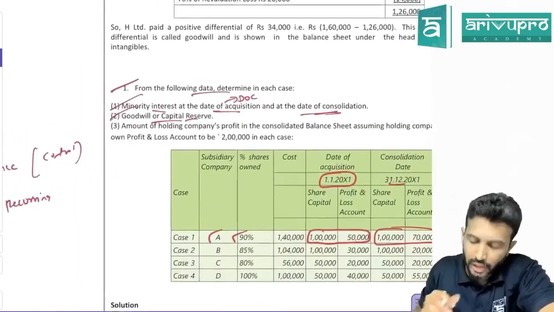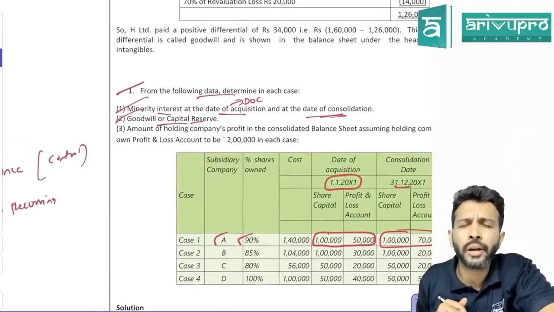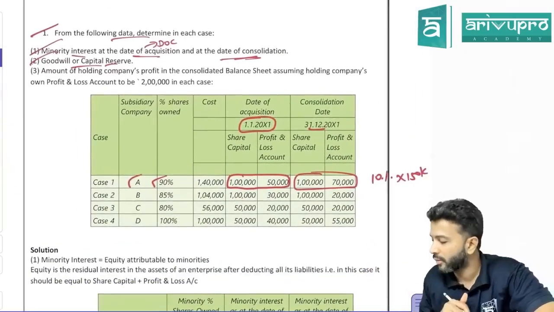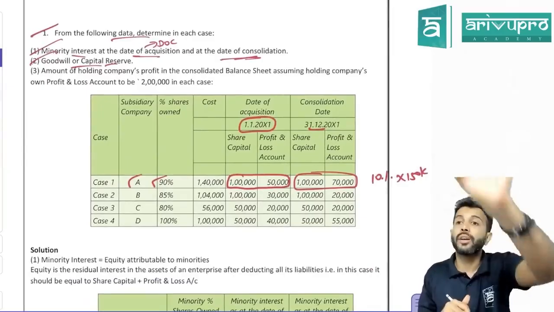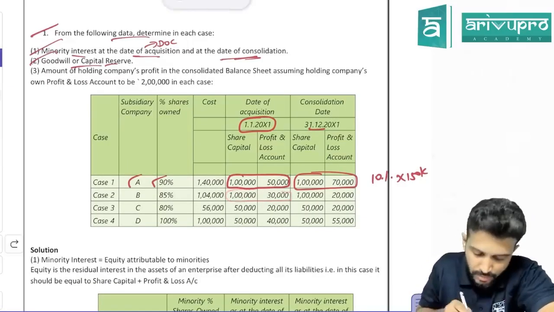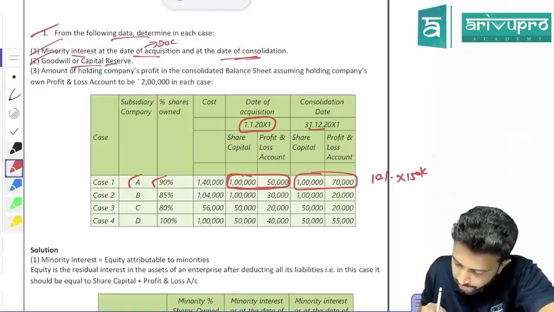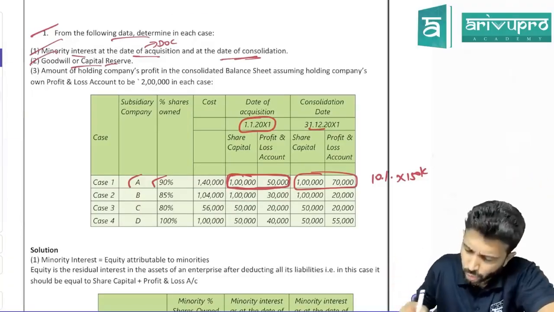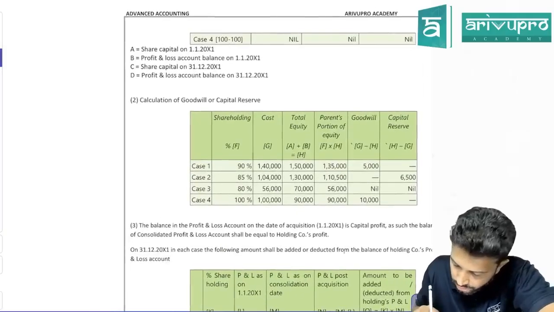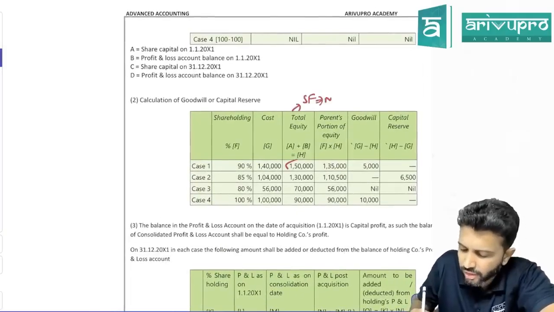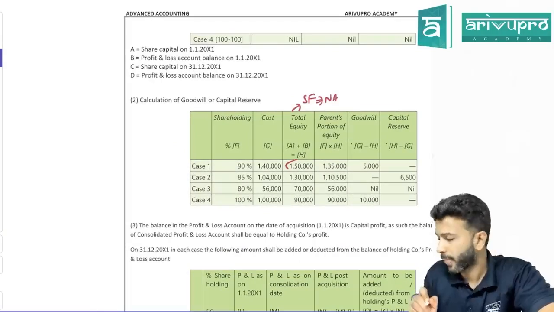Now coming back to goodwill. You'll calculate goodwill on the date of control. So to calculate goodwill, we take the date of control. On that date, check how much the net assets are. In the first case, what is the net assets on the date of control? How do you get net assets? Share capital and reserves and surplus. So net assets is 1,50,000. You can call it total equity, shareholders' funds, or simply net assets.